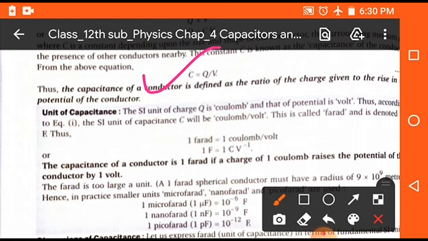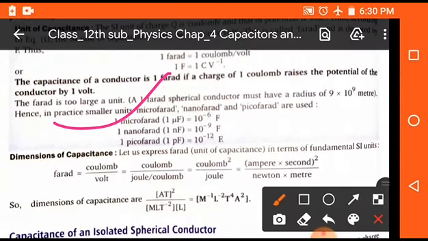It is defined as the ratio of the charge given to a conductor to the potential rise in that conductor. Units of capacitance: the main unit of capacitance is farad, and 1 farad is equal to 1 coulomb per volt. Capacitance of a conductor is 1 farad if a charge of 1 coulomb raises its potential by 1 volt.